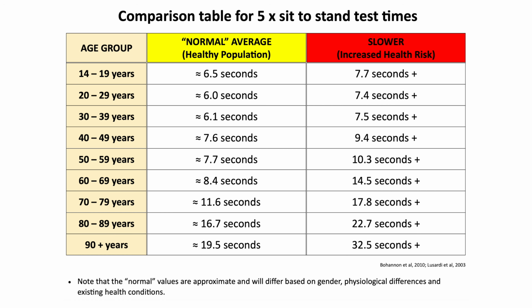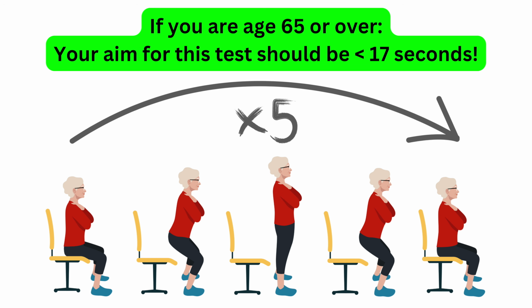The times in the table for each age group identify the normal average values that combine a number of separate studies. However, many other studies have shown that a time longer than 17 seconds for over 65s to complete the test is a strong indicator for weakness, demonstrating one of the criteria for frailty and increasing the risk for falls, hospitalization and functional decline. So this should be the time that you should be aiming to score below. So if you conduct this test and your time is longer than 17 seconds, then you should focus some time to improve your leg strength, which will in turn improve muscle power and ultimately physical function.